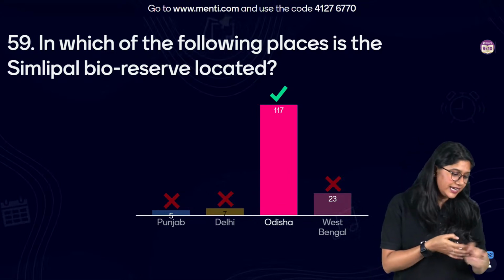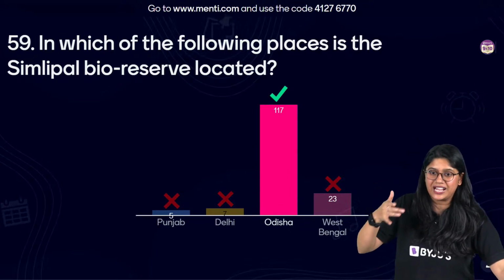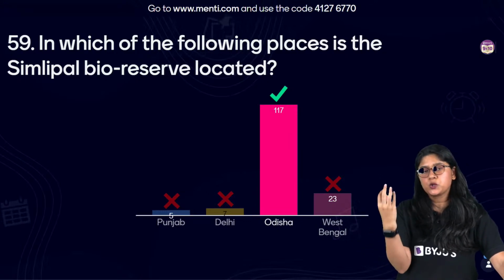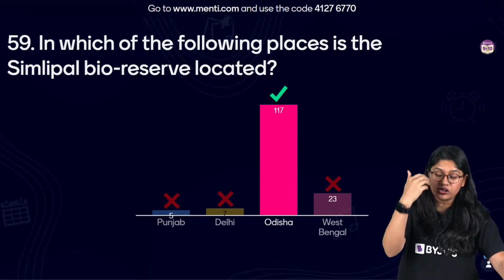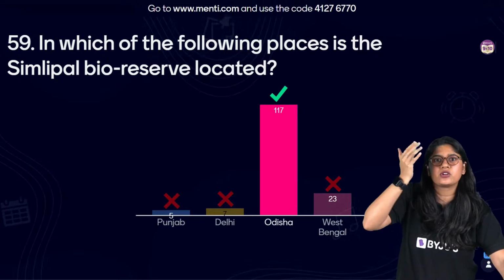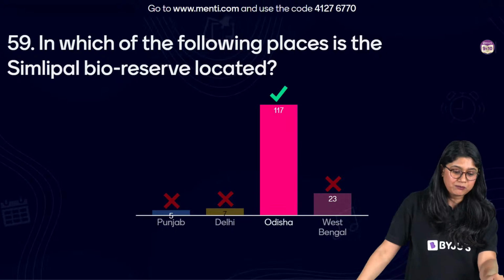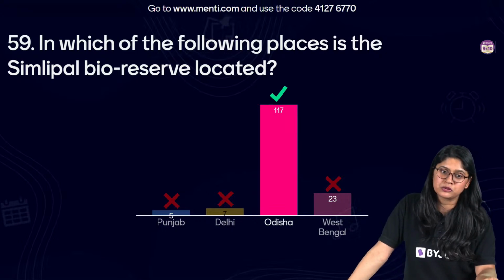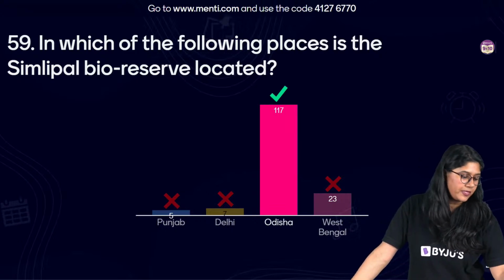Awesome. See, this information will not be changing with time. So if you remember it, for example, if you have a friend or a teacher from Orissa, try to relate that bioreserve with them. So you will be able to relate it, right? Or you can break the name also and you will be able to relate and remember it.